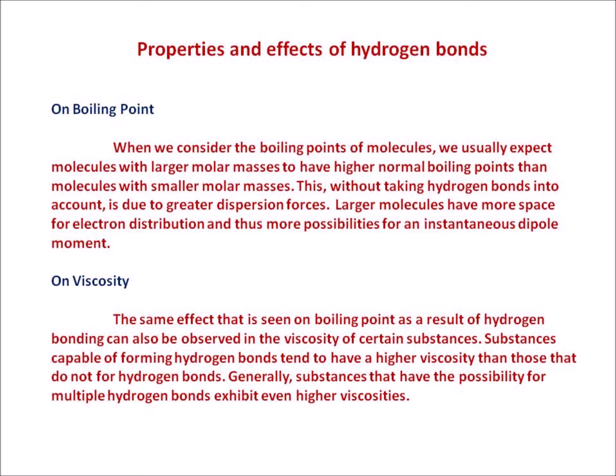On viscosity. The same effect that is seen on boiling point as a result of hydrogen bonding can also be observed in the viscosity of certain substances. Substances capable of forming hydrogen bonds tend to have a higher viscosity than those that do not form hydrogen bonds. Generally, substances that have the possibility for multiple hydrogen bonds exhibit even higher viscosities.